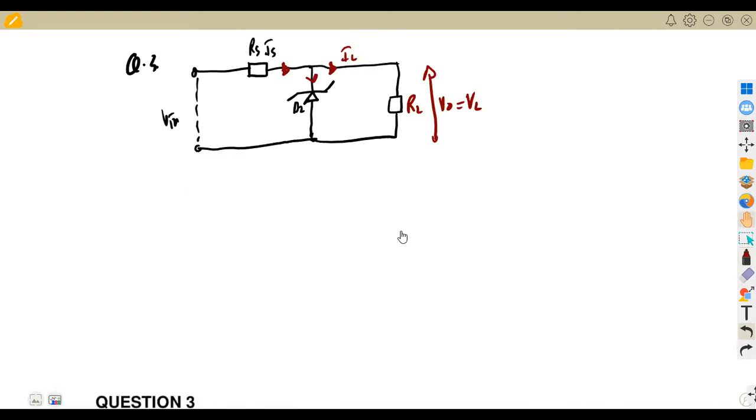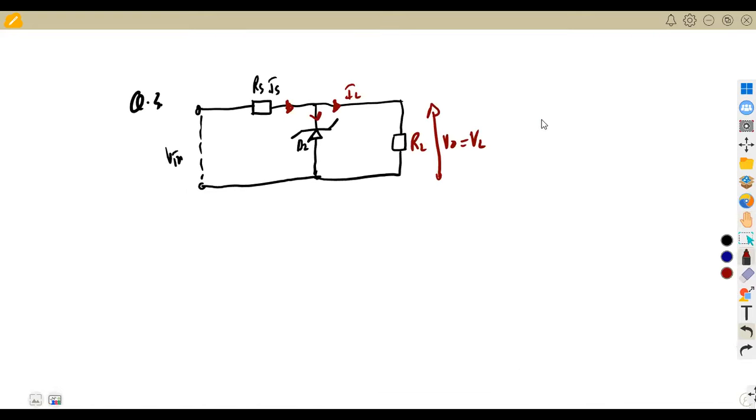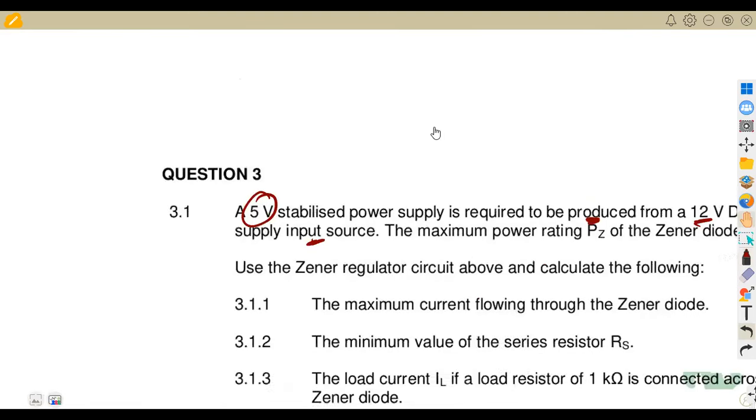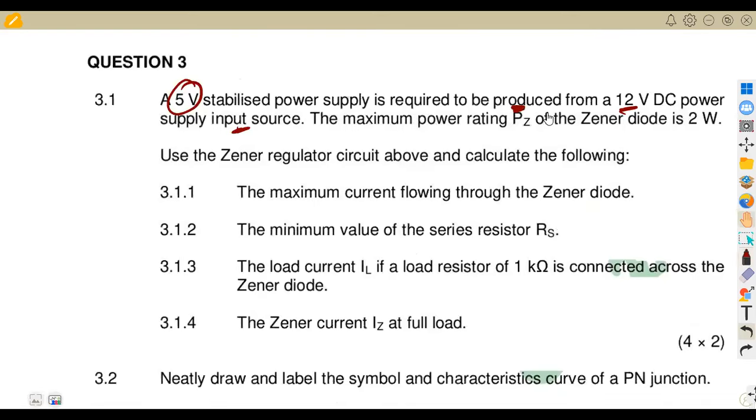So we've got an input Vin, which is 12 volts, and at the output we are given V out of 5 volts, and also the power across the Zener diode of 2 watts in this case. This is the maximum power.